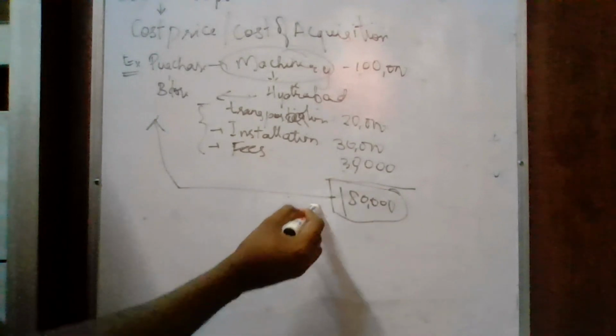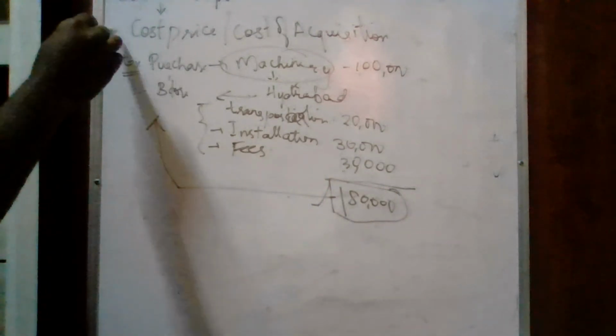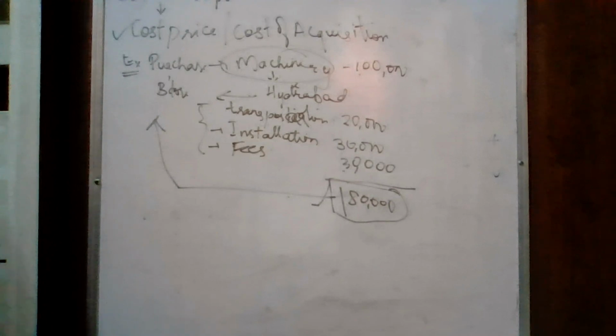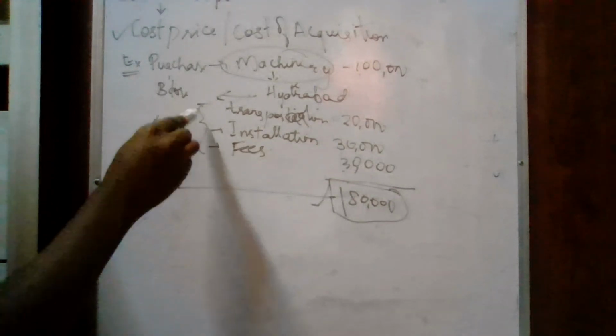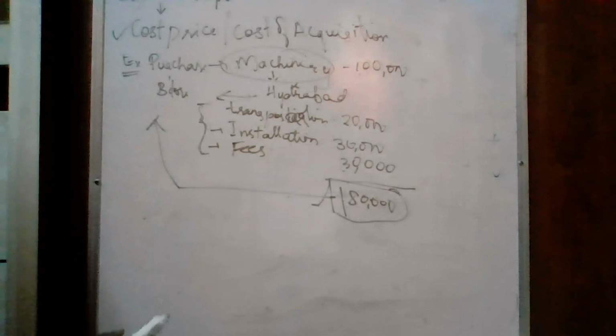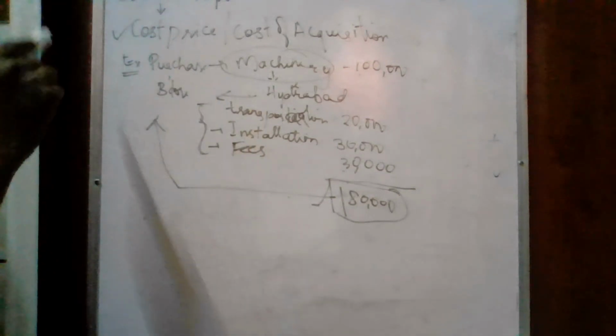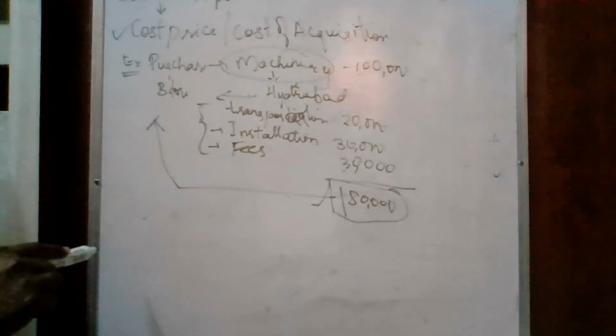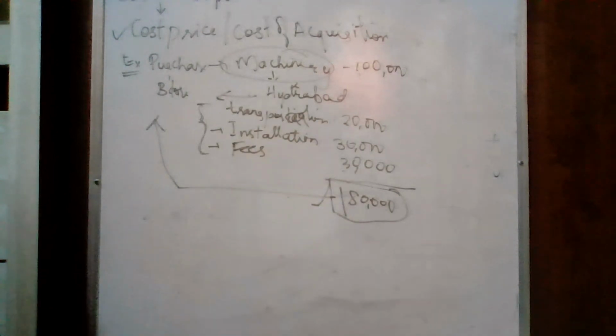This will be the cost of acquisition, and it has to be recorded at this cost price, involving all these other expenses also, because from when the machinery is bought till the machinery is put to use, the expenses incurred shall be considered as cost of acquisition.